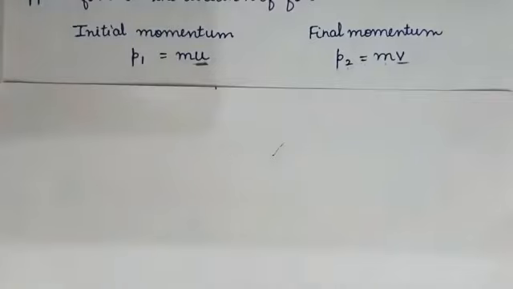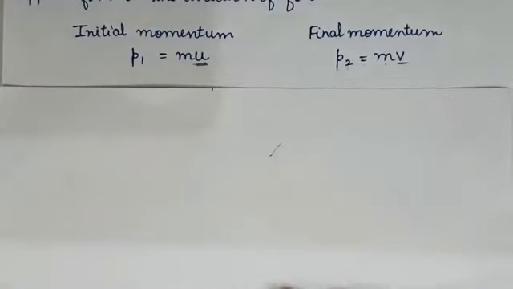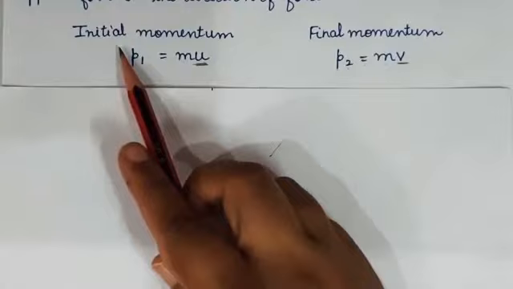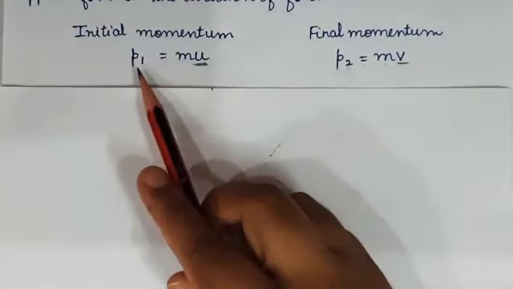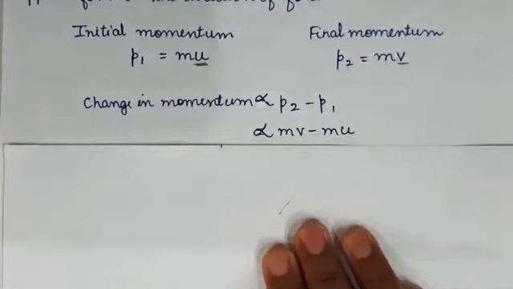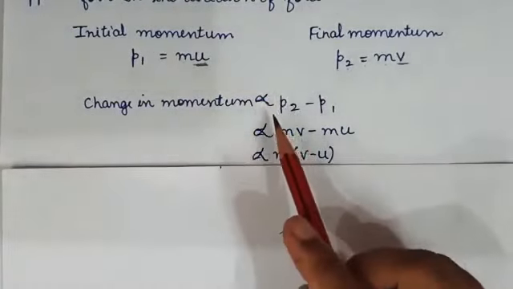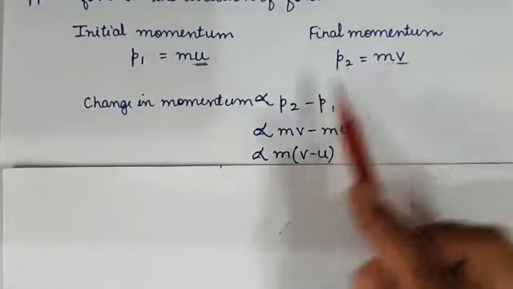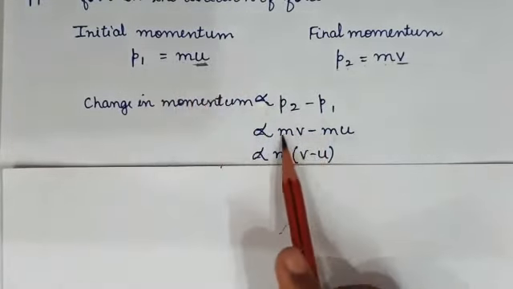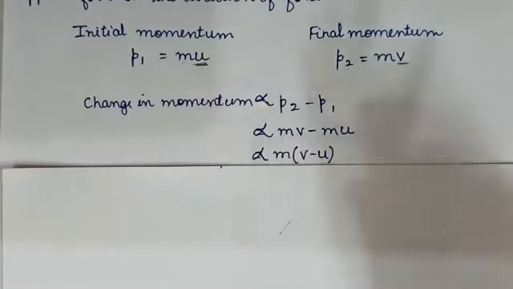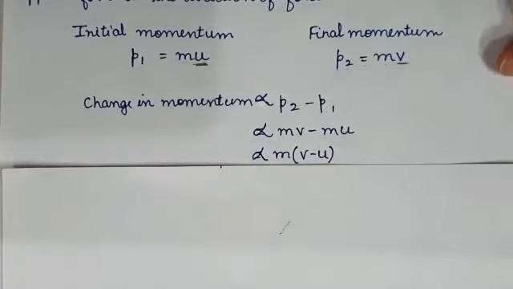So you know the initial momentum now, and you know the final momentum also. So what is the change in momentum? Change in momentum will be final momentum minus initial momentum, that is P2 minus P1. So change in momentum is directly proportional to P2 minus P1. What is P2? mv. What is P1? mu. So mv minus mu. Now take m as common, so it will be m(v minus u). Okay. Now this is the change in momentum.